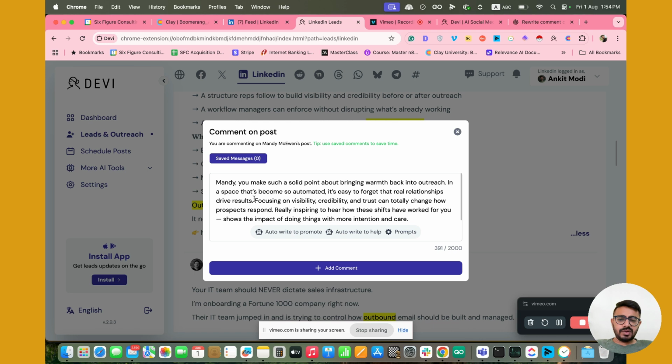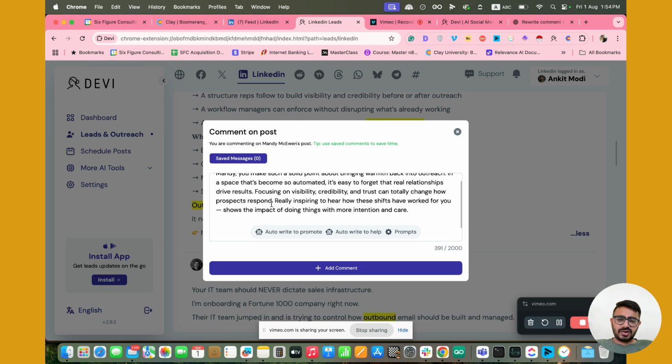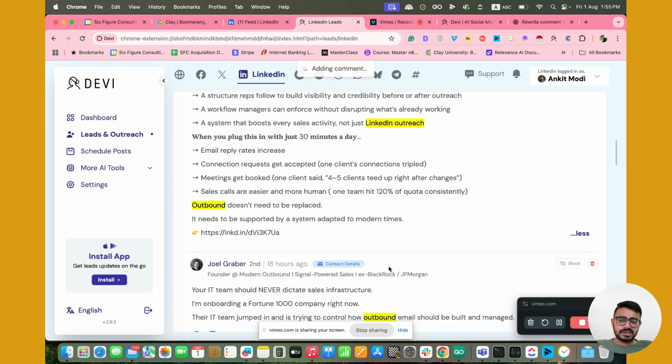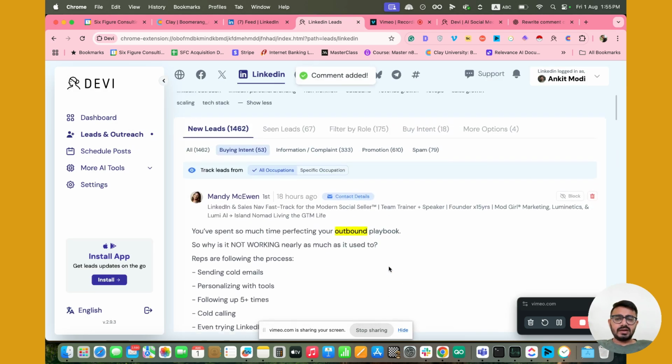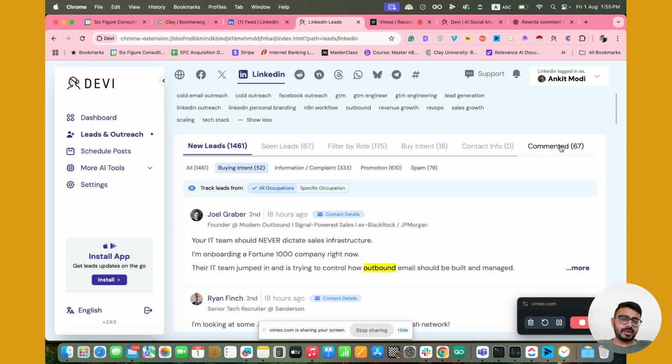So, anyways, moving on, focusing on visibility, credibility, and trust can totally change how prospects respond. Really inspiring to see how these shifted. Okay, now I'm just going to remove this. I don't like this idea. It's this line because it's a bit AI. I'm happy with this, and I'm just going to click comment, and it will just go to the comment section over here in the comments, right?